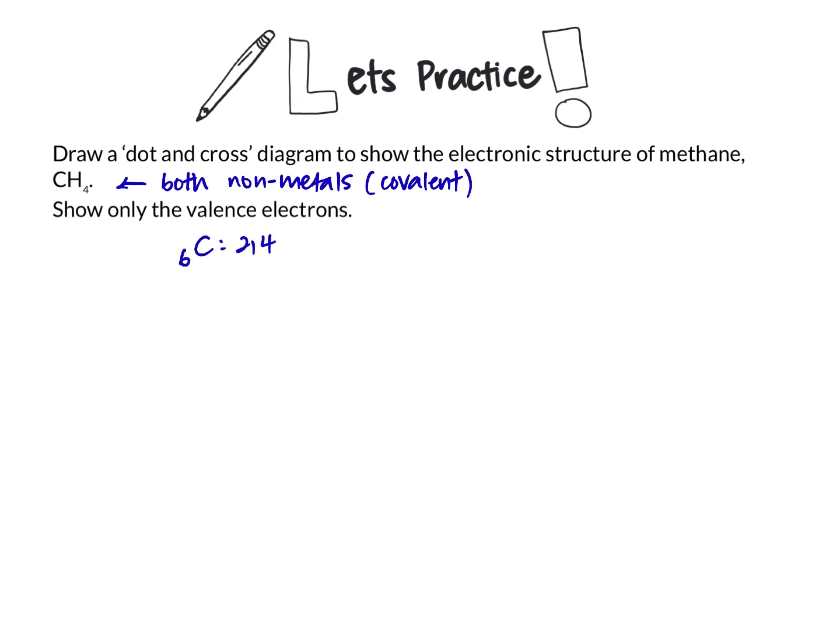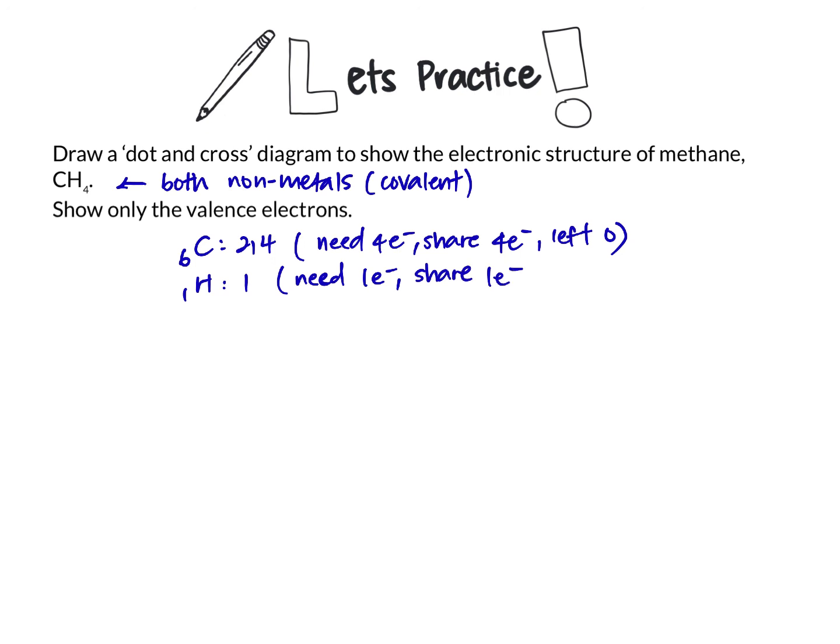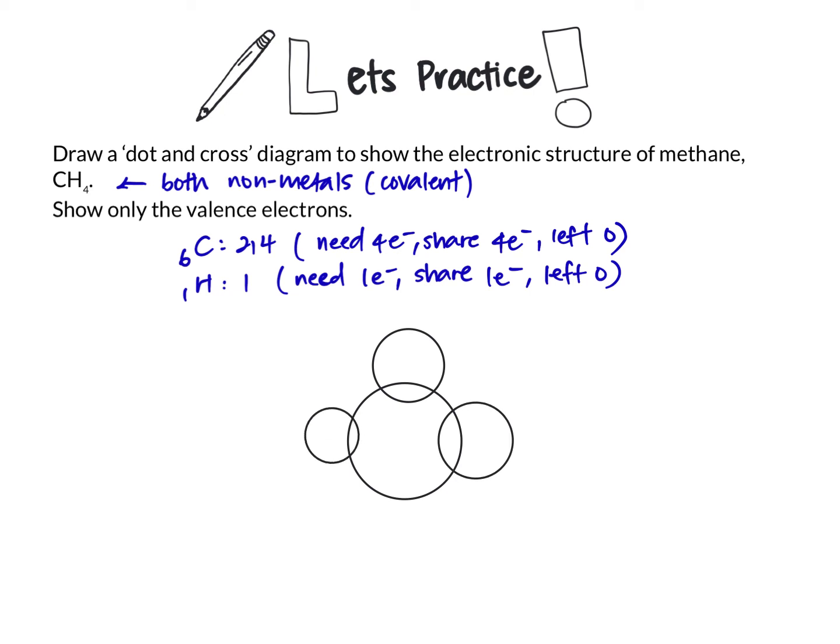Carbon has 6 electrons, so configuration of 2, 4. So it will need 4 electrons, so it will share 4 electrons, and there will be no unshared electrons. Hydrogen has electronic configuration of 1, needs 1 electron, shares 1 electron, and again no unshared electrons. So there's a total of 4 hydrogen atoms, all symmetrically drawn to carbon. So carbon is in the middle and 4 hydrogen in the direction of north, south, east, west.